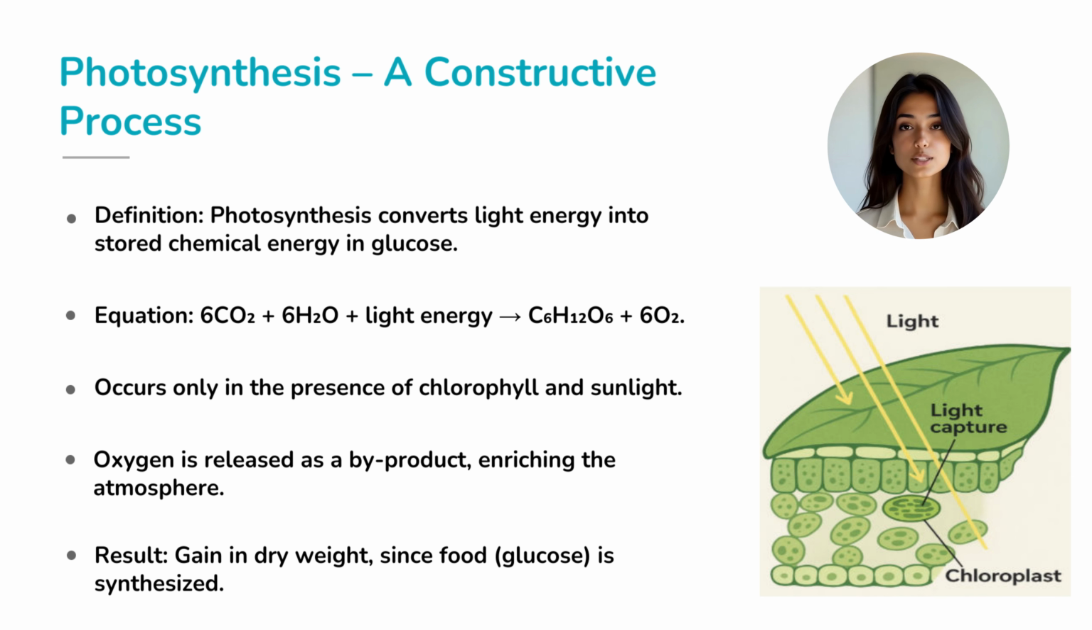This process happens only in the presence of light and in cells containing chlorophyll. The oxygen released enriches our atmosphere, making life possible for all aerobic organisms. Notice something important: photosynthesis increases the plant's dry weight because new food in the form of glucose is manufactured. Truly, it is a constructive or anabolic process.